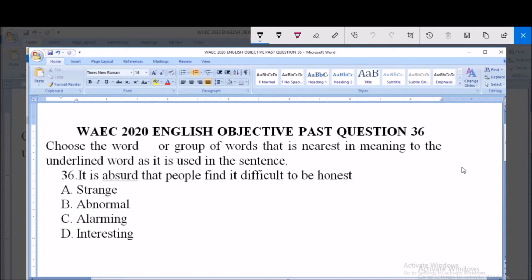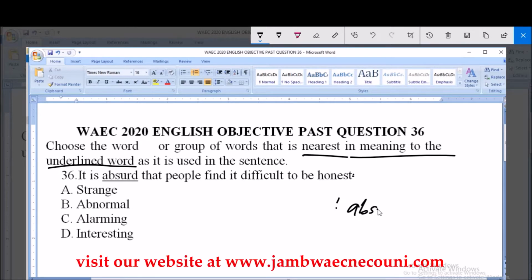Question number 36, and the instruction here says that we should look out for the word that is nearest in meaning to the underlined word in this sentence or statement. And the underlined word here is "observed."